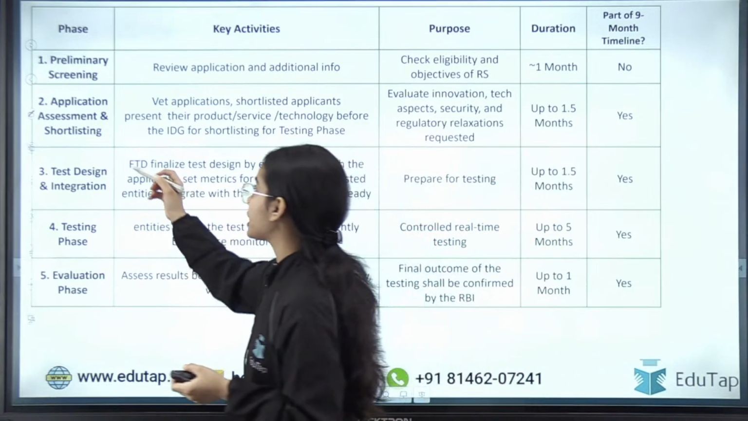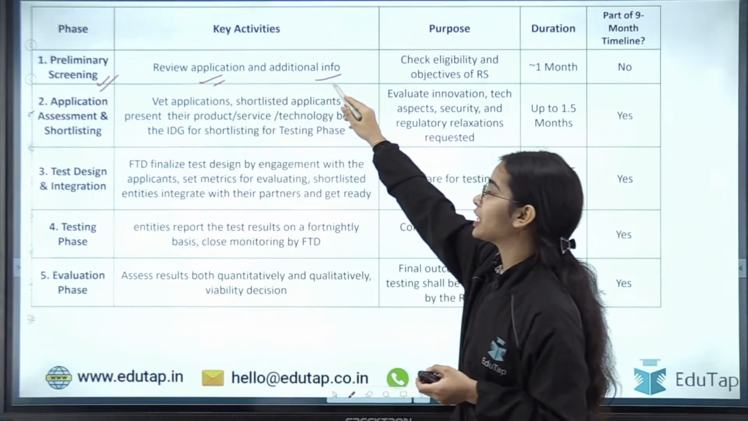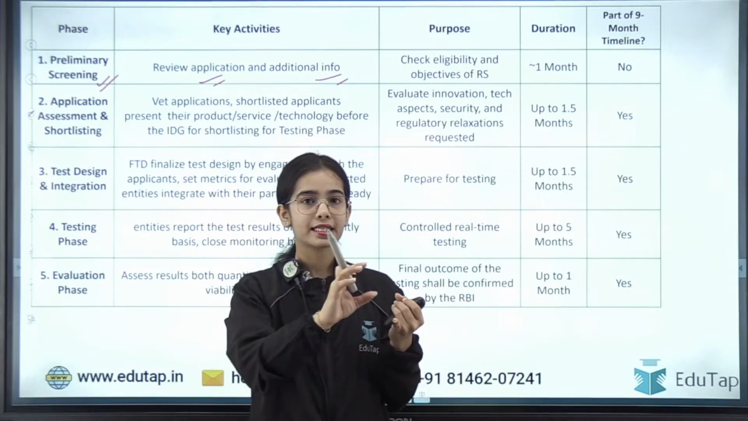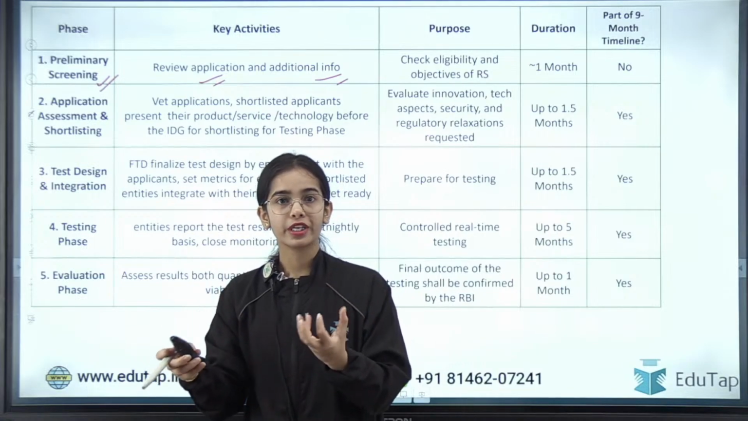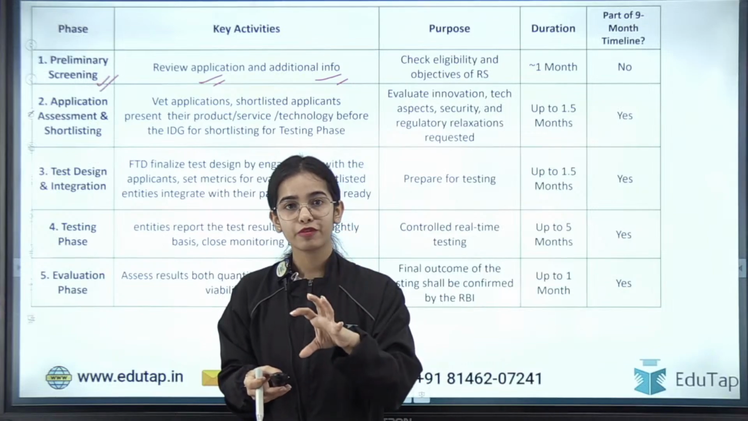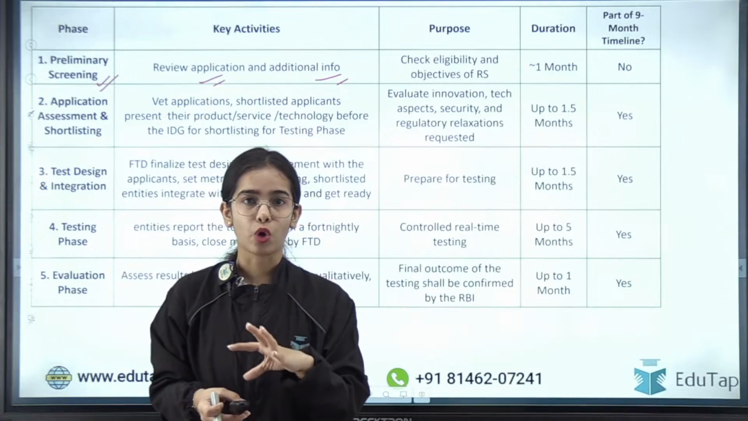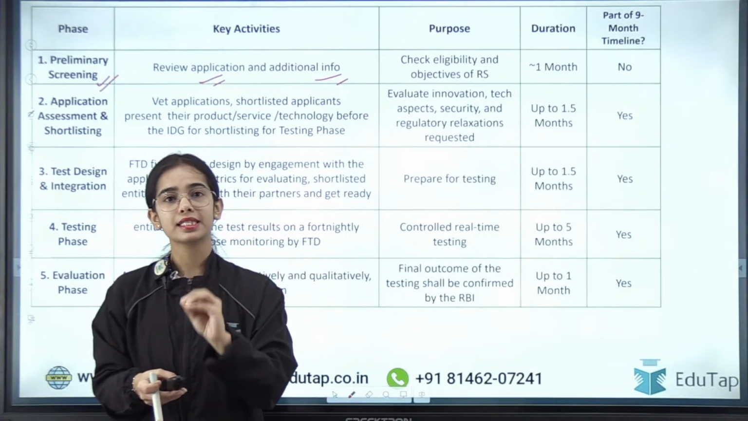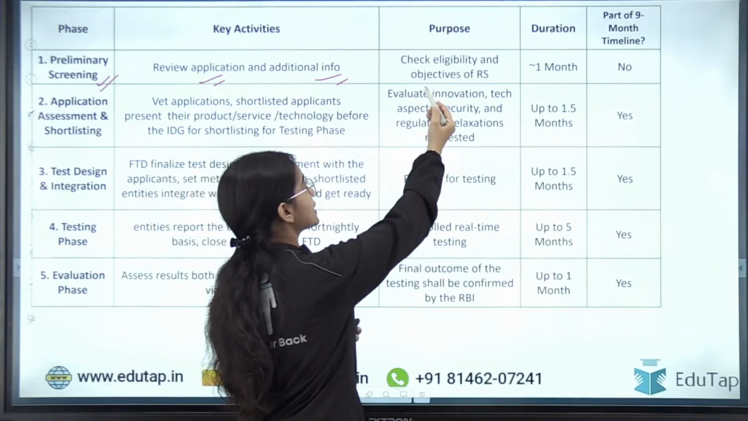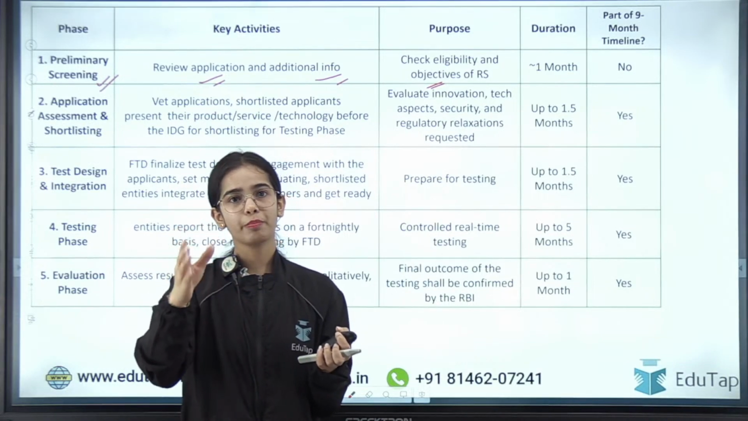First is the preliminary screening, that is, review the application and additional information, to see that first of all the fit and proper criteria is being followed by the company. Let's say a fintech company wants to enter the regulatory sandbox for testing their innovative product. The application has to be reviewed, to check whether the company is following the fit and proper criteria and is eligible to enter this regulatory sandbox or not. And the objective of the regulatory sandbox is also seen. Let's say we are talking about the first cohort. In the first cohort, retail payments was the main theme.